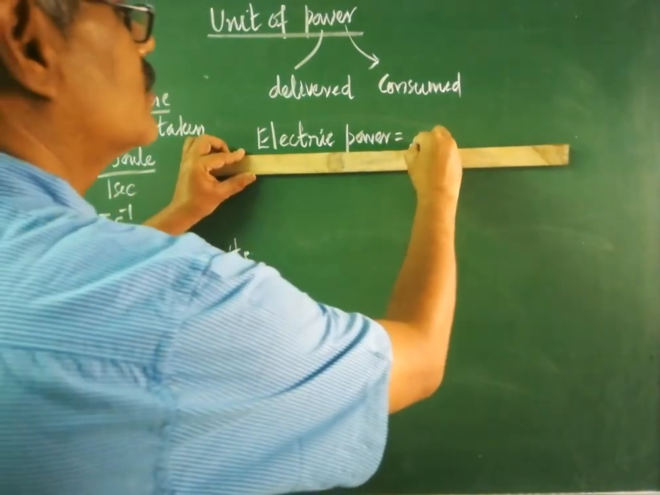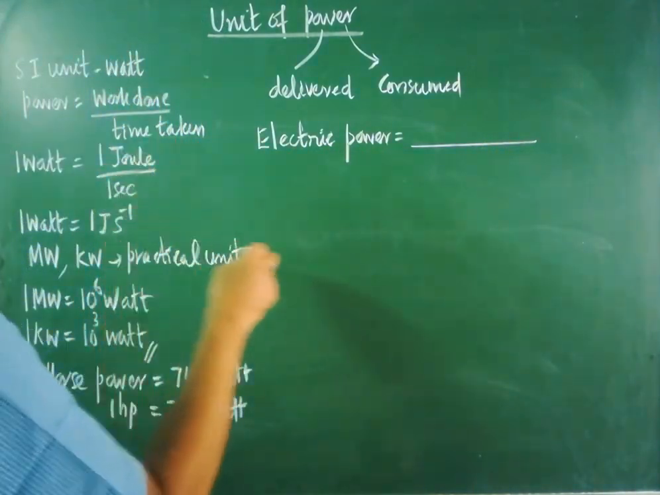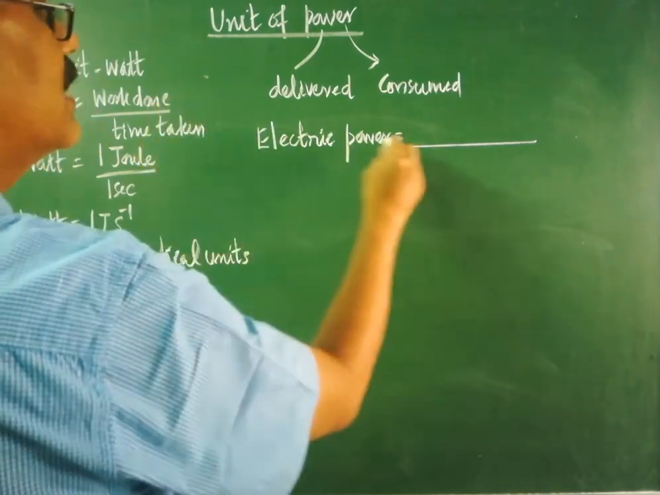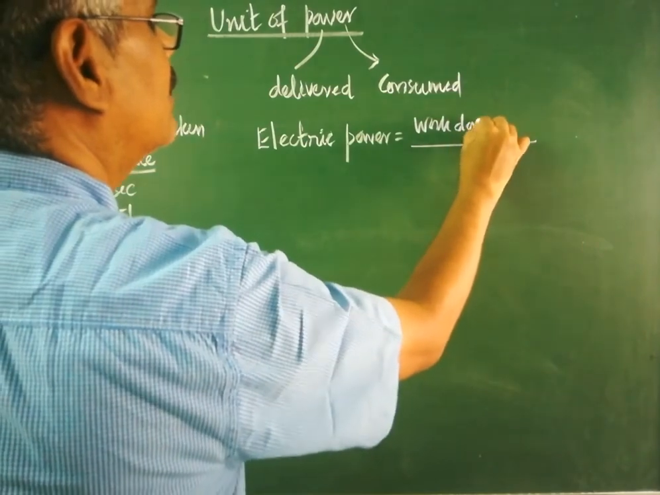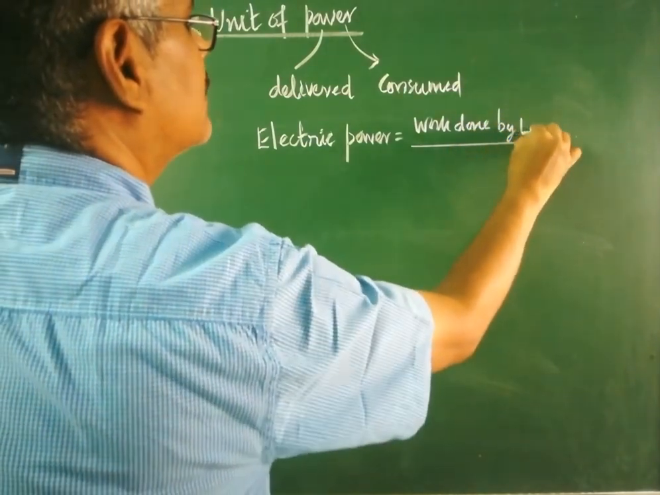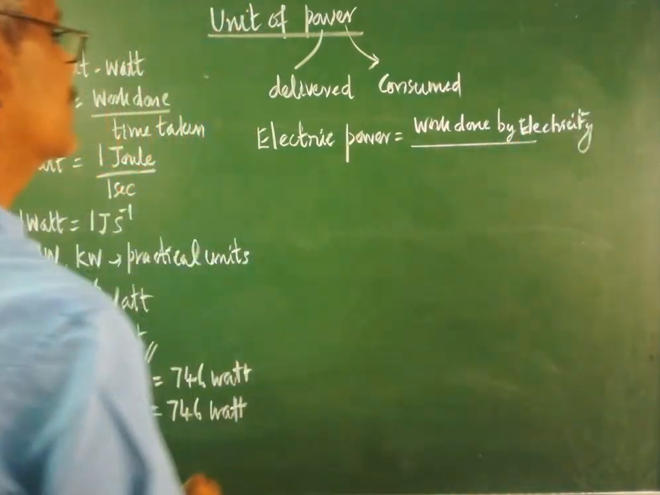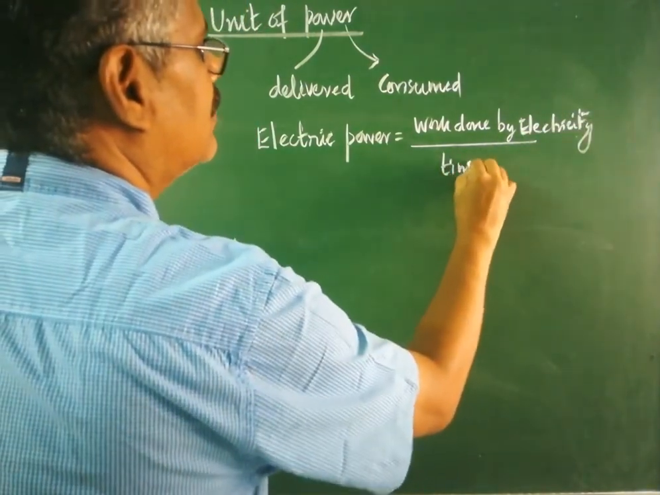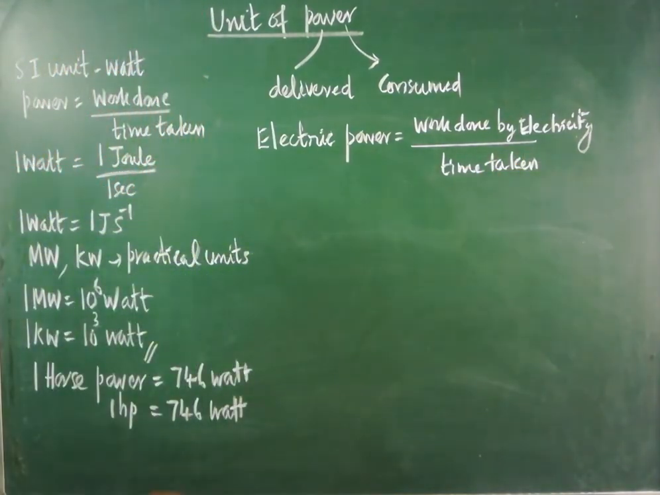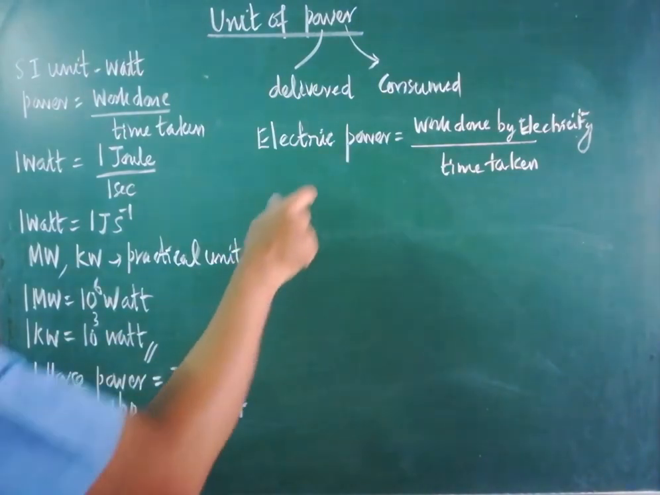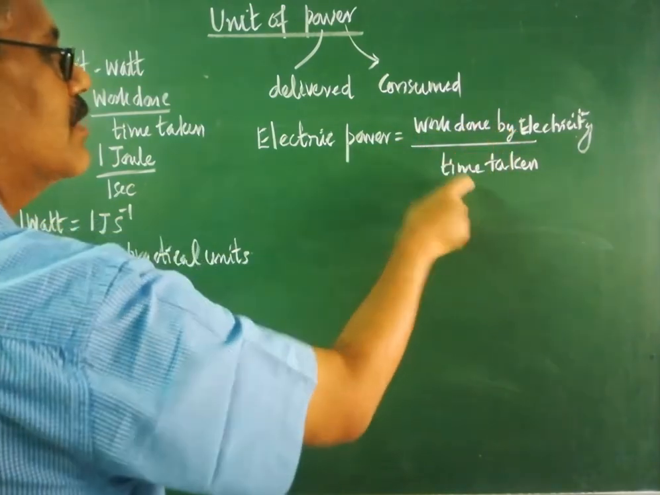Same formula. What is the general formula for power? Work done divided by time taken. Here, the work is done by electricity, therefore the work is not done by you. Work is done by electricity, so that must be written in the numerator. That is to be divided by time taken. Now I am going to explain one important concept. That's why I have written the formula which is required in the first step. Electric power is equal to electric work divided by time taken.